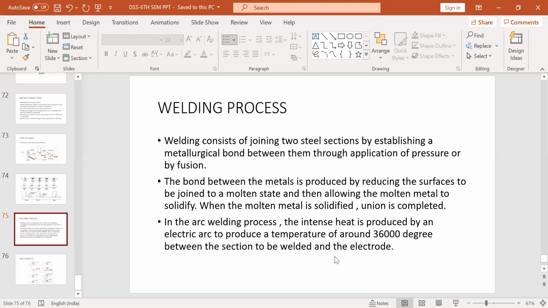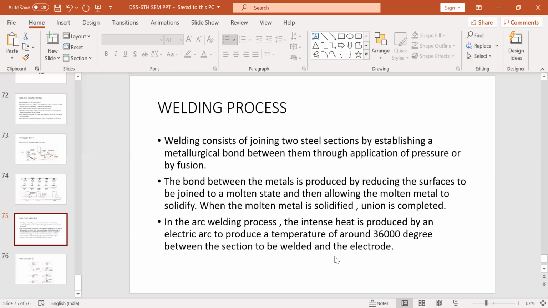The tip of the electrode melts the filler material and the base metal, thus liquefying them in a common pool called the crater. In that one common pool, both liquefied metals are allowed to cool, and as the areas solidify, the metals are joined into one solid homogeneous piece. By moving the electrode along the joint to be welded, the surfaces are welded together along the length. That is why welding is always done along the length of the members to be joined.